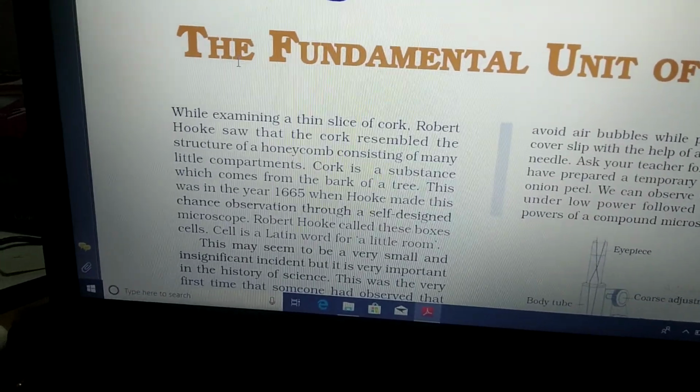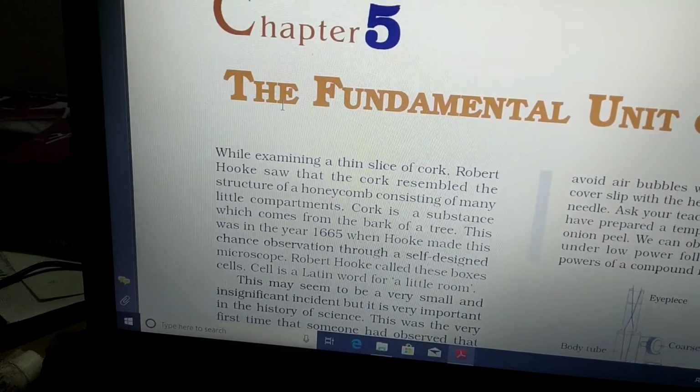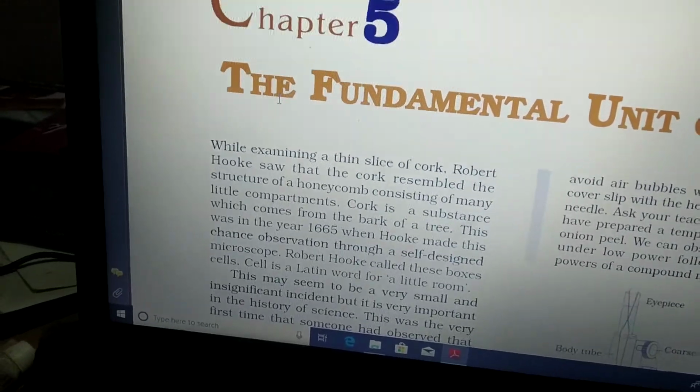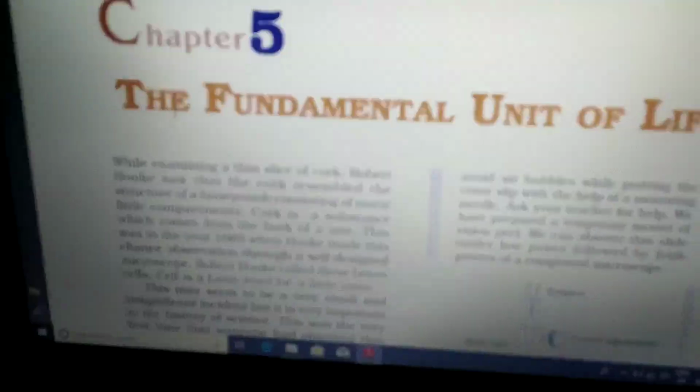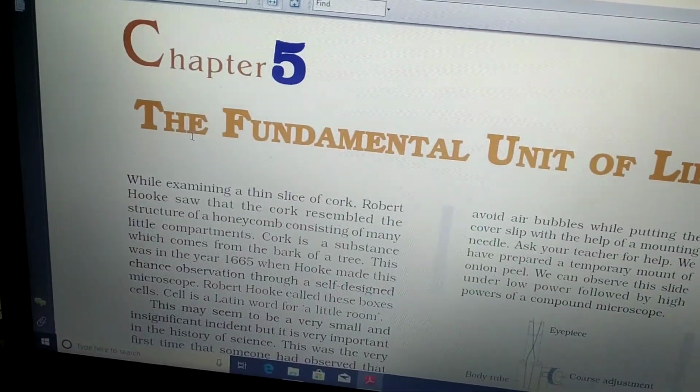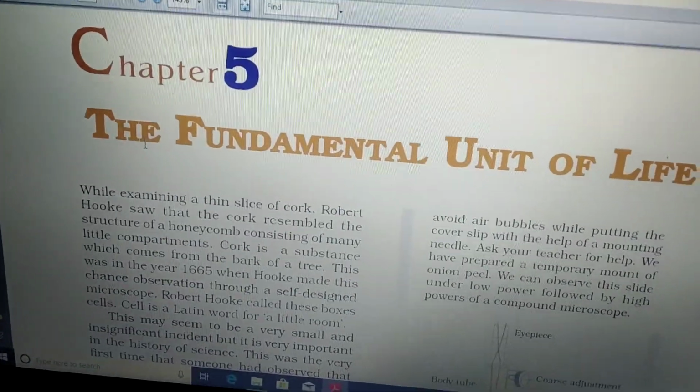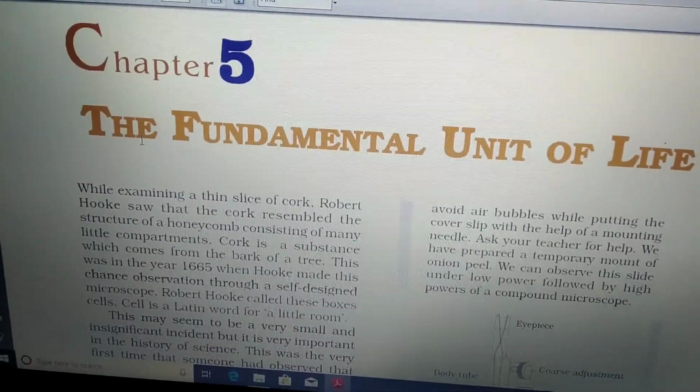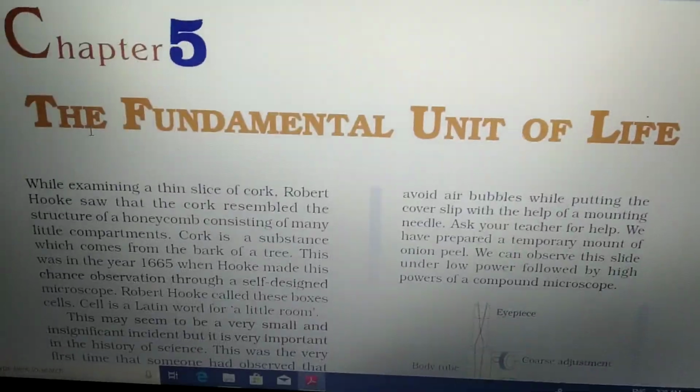Many cells, in the next chapter you will learn, make up a tissue, and tissues make up different body parts, and together they create the whole body. It means our body is made of very small units. That small unit is known as a cell.